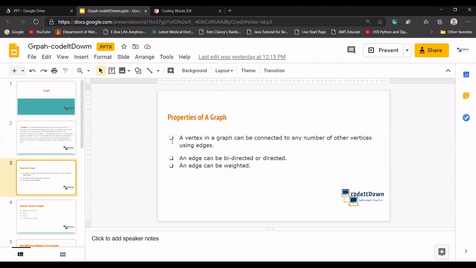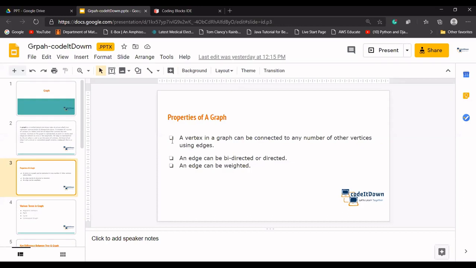A map says that from city A to city B there is a distance of 10 kilometers, and from city B to city C the distance is 15 kilometers. So the edge can have a weight, which means the cost if you want to go from A to B or B to C.